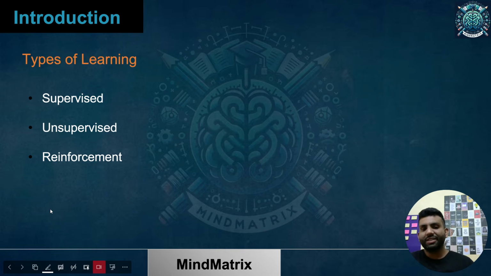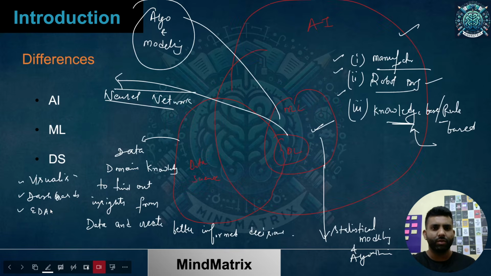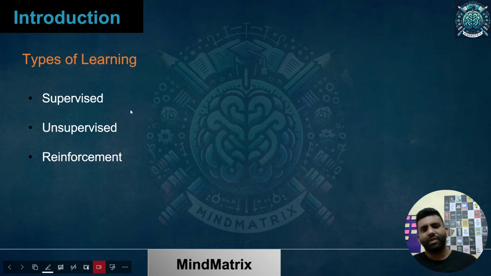So what exactly is supervised learning? We have seen this. The kinds of learning I'm going to talk about include data. Data would be the core of machine learning, so it depends on what kind of data, or how we are using that data. On the basis of that, we can have different types of learning algorithms.